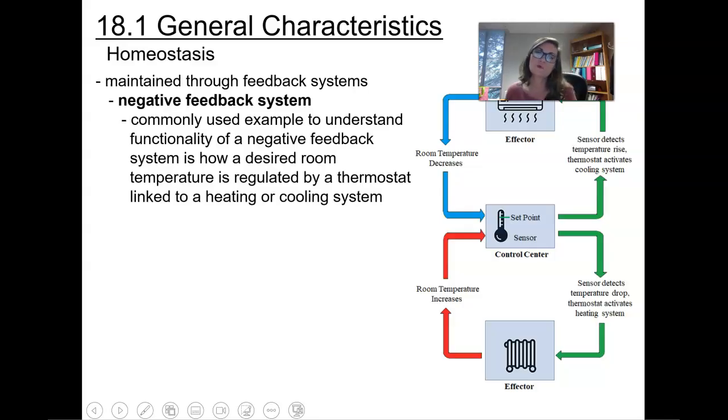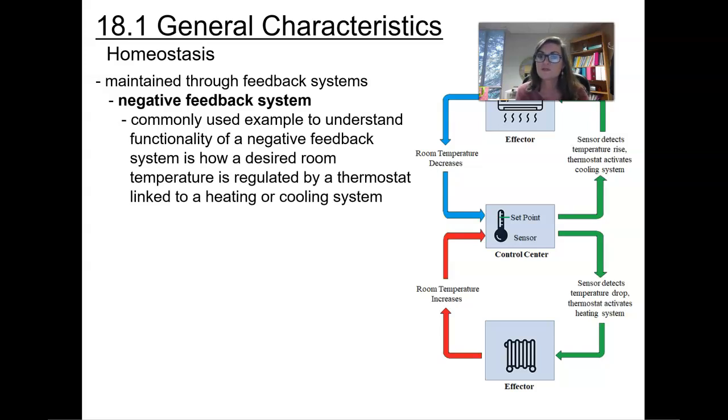Now, with a negative feedback system, a commonly used example to understand its functionality is how desired room temperature can be regulated by a thermostat linked to a heating or cooling system. And so here you see that you've got a specific set point. The sensors are going to detect that temperature is rising. The thermostat is going to activate and start the cooling system. So the effector would be the air conditioner. Once that air conditioner starts, it releases the AC and the room temperature is going to decrease and bring the temperature back to its homeostatic balance at its set point.